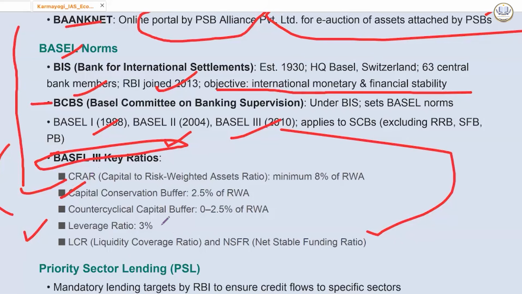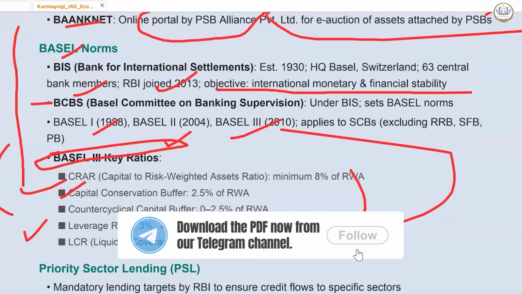Then we have leverage ratio of 3%. I can understand that it is becoming too technical, but UPSC कोई भरोसा नहीं है, anything can come. So the leverage ratio is a non-risk based measure introduced under Basel 3. Okay. The leverage ratio treats all assets more equally.